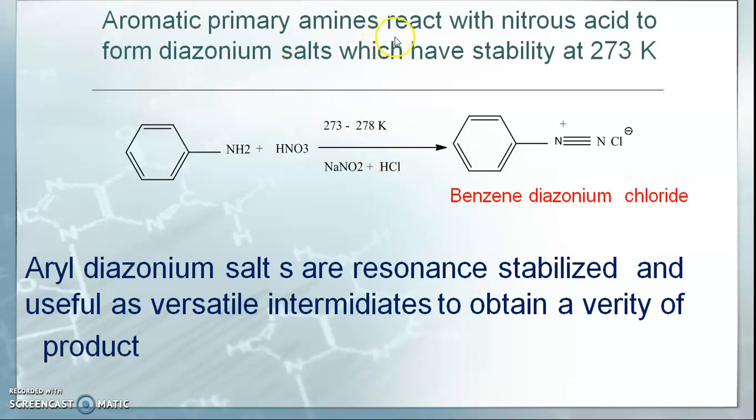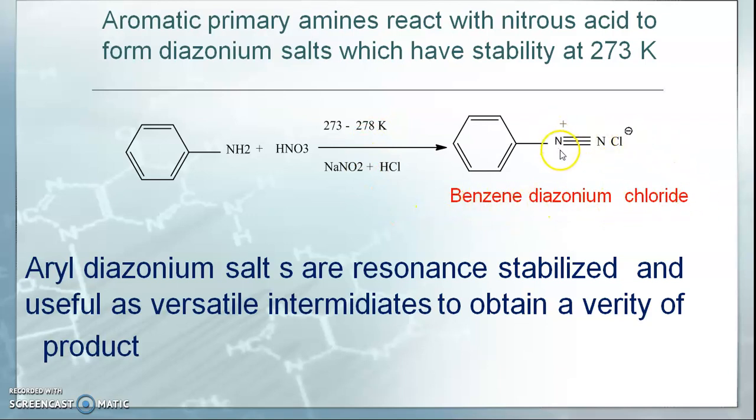Aromatic primary amines react with nitrous acid to form the diazonium salt, which is stable at 273 Kelvin. So this is the reaction in which aniline, which is the aromatic primary amine, reacts. Why primary? Because nitrogen has two hydrogens. In presence of nitrous acid, with the same conditions, it forms benzene diazonium chloride.